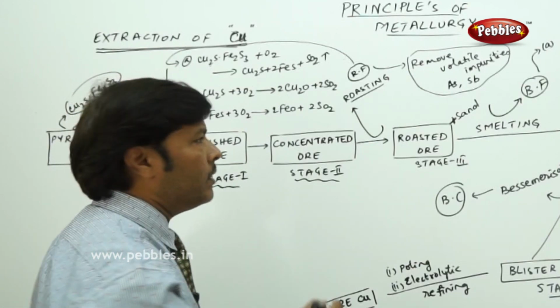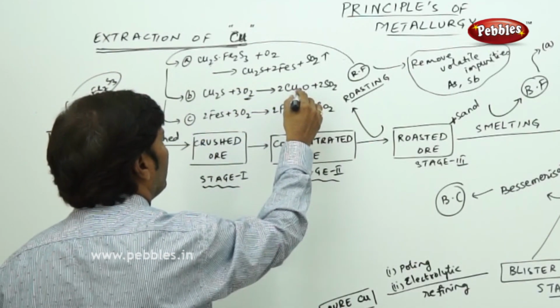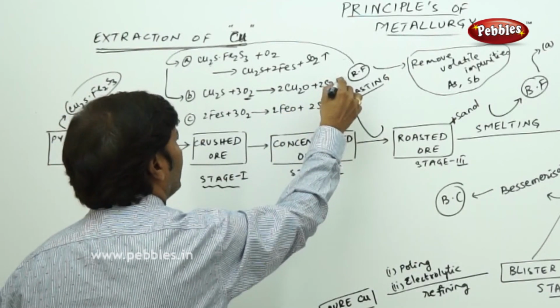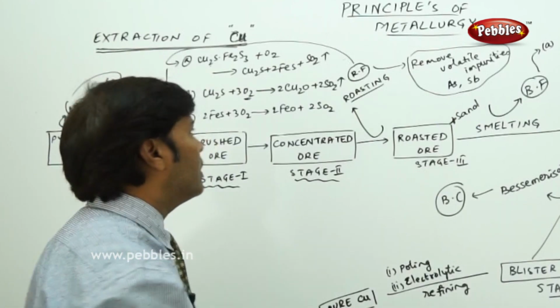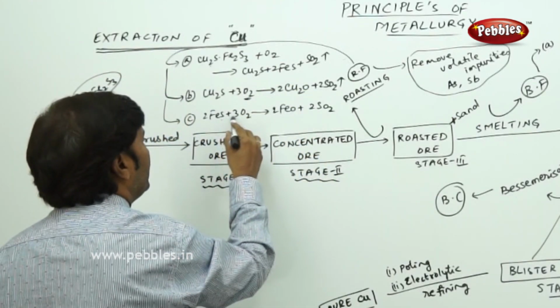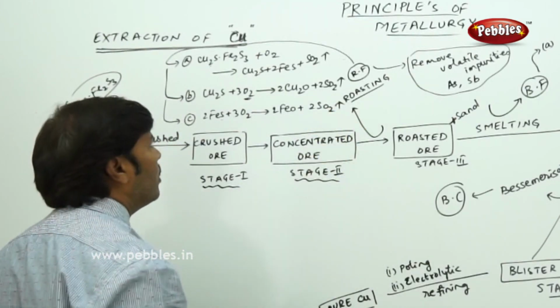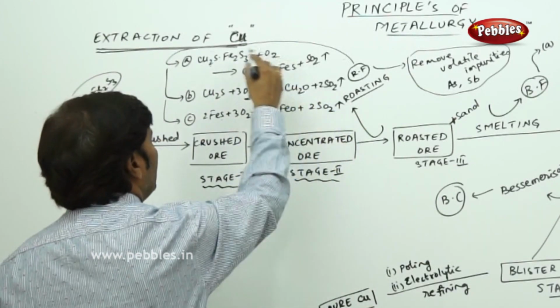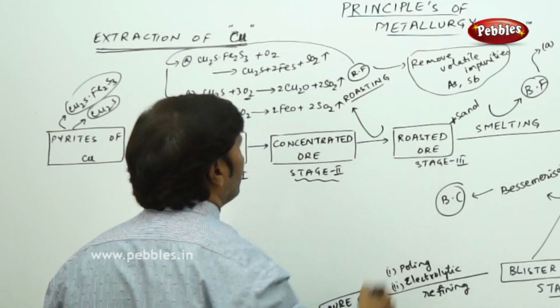The obtained cuprous sulfide is again subjected to roasting. When further roasted, you get cuprous oxide and sulfur dioxide gas is evolved. The ferrous sulfide, which is also a kind of pyrite ore, is converted to the oxide of iron, and sulfur dioxide gas is removed. The process of roasting is completed in these 3 reactions in the roasted ore of stage 3.